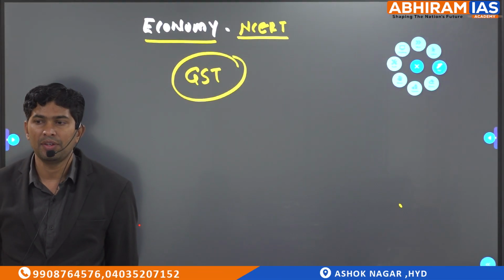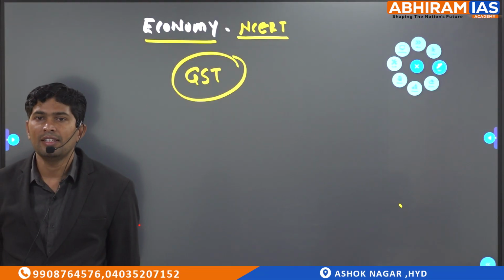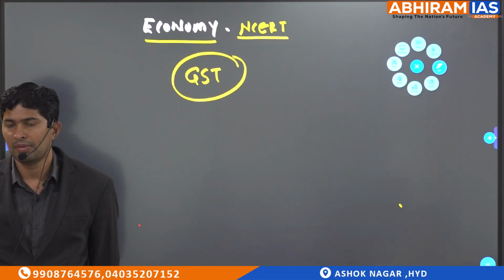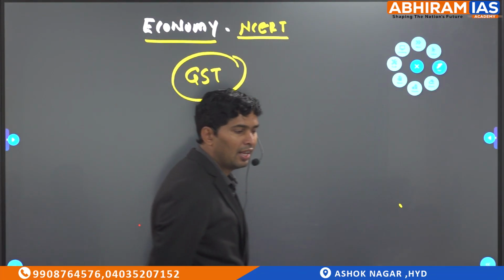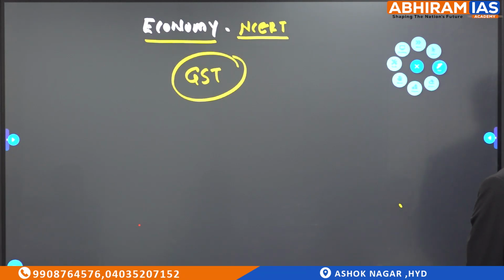What is anti-dumping duty? Deliberately the global manufacturers keep prices low in our country to kill our domestic market. That's called anti-dumping duty. So countervailing duty and anti-dumping duty are collected by both central government as well as state government?